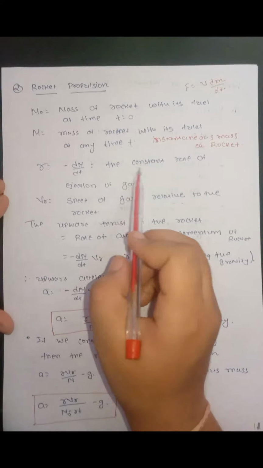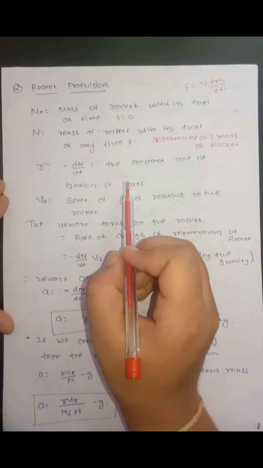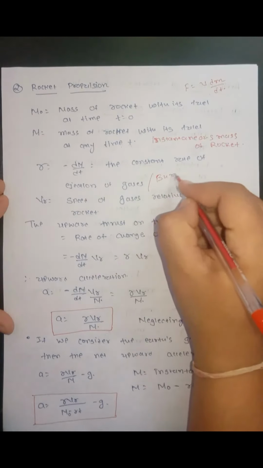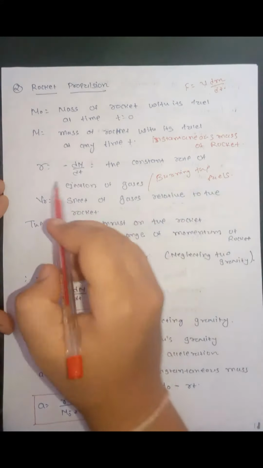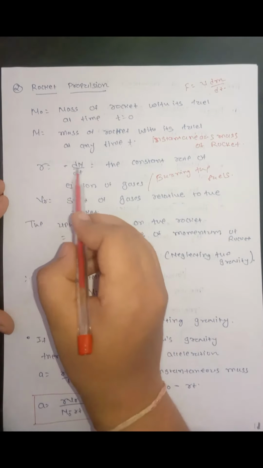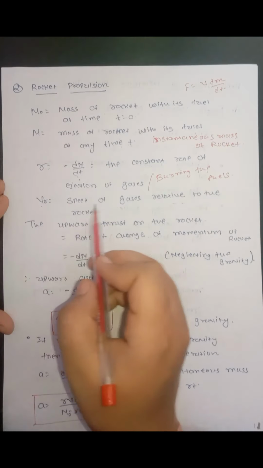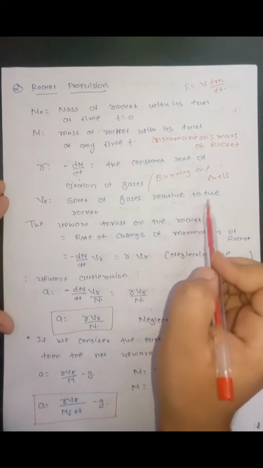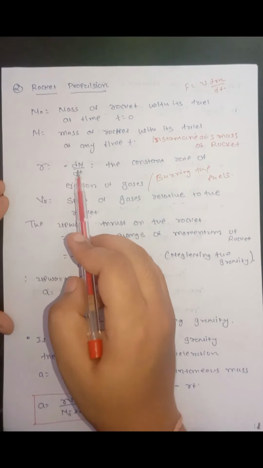R is the constant rate of ejection of gases, that is, we can say the constant rate of burning of the fuel, that is minus dm by dt. Here the negative sign shows that mass is decreasing with respect to time. Vr is the speed of gases relative to the rocket. In this case, the Vr will be constant and mass will be decreasing.